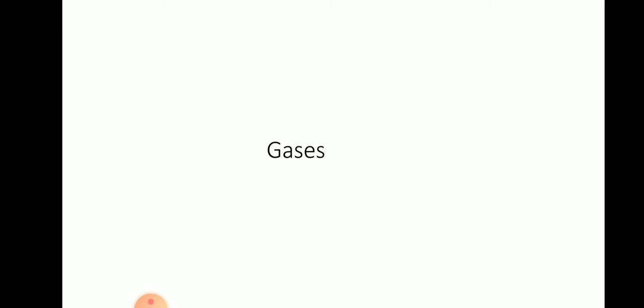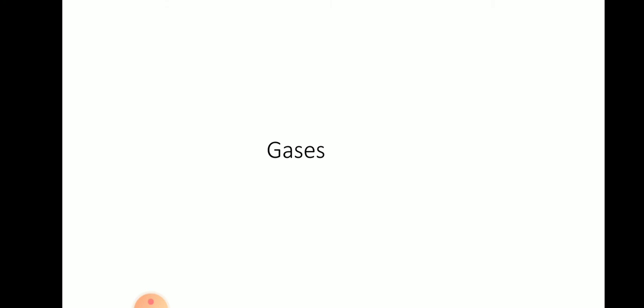Children, this is one activity showing that gases can spread around the room or over the space. Gases are not stable, they can spread. Gases neither have a fixed shape nor a fixed volume, and like liquids, gases also flow.